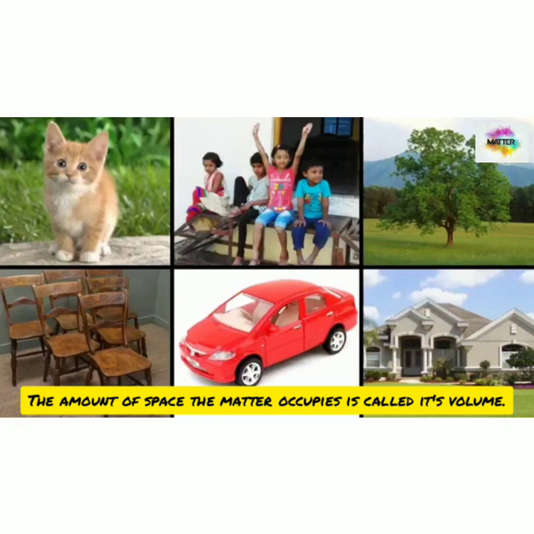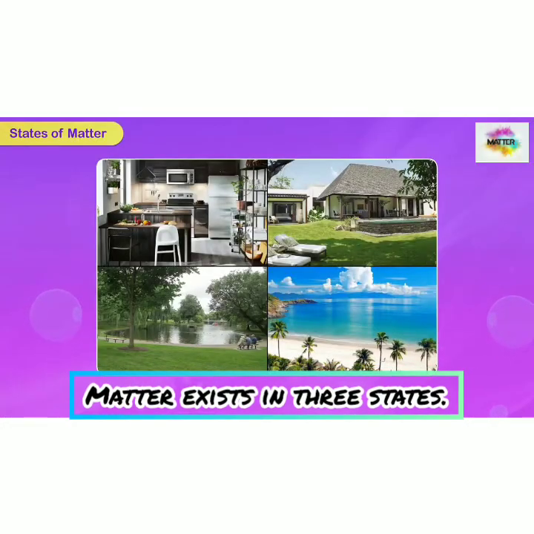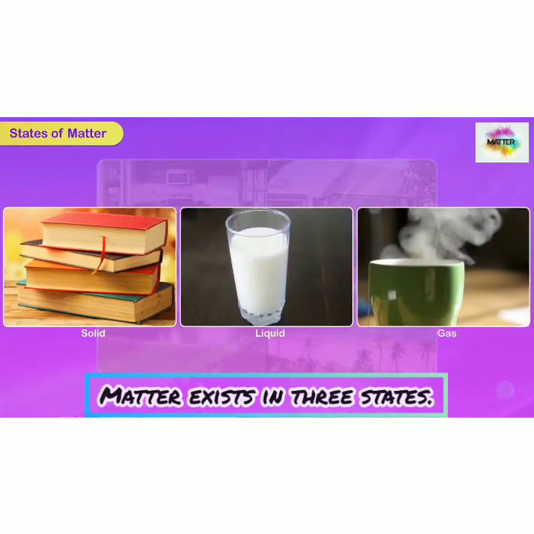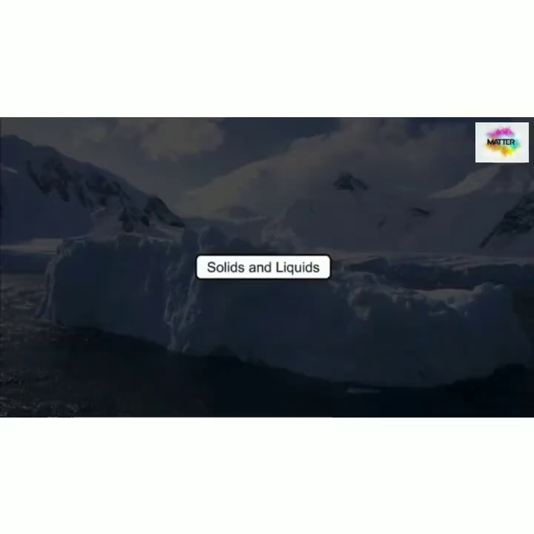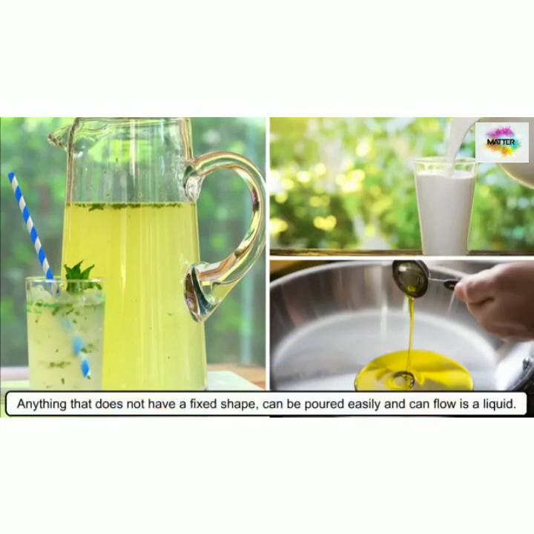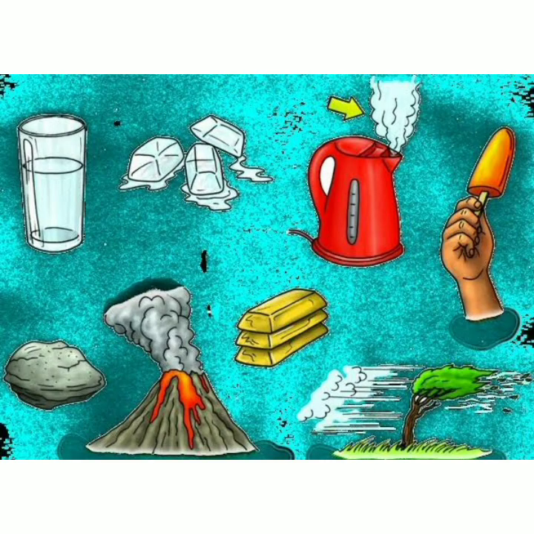Then we discussed that matter exists in three states: solid, liquid, and gas. And from these three states of matter, we discussed solids and liquids. Anything that has a fixed shape and size and cannot flow is called a solid. And anything that does not have a fixed shape, can be poured easily, and can flow is a liquid. Okay, students? So this was all about today's class.